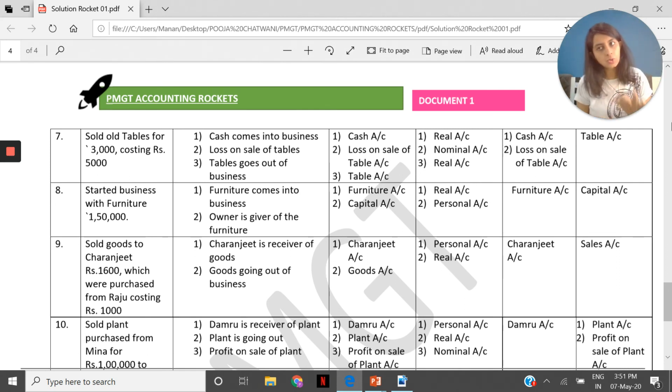Charanjit is a personal account, goods is a real account. Debit the receiver because Charanjit is the receiver of goods. Credit what goes out, goods. You can even interpret that sales is nothing but a nominal account: debit all expenses and losses, credit all income and gains. I hope this is clear. The classification between the 7th and 9th entries is very important to understand.